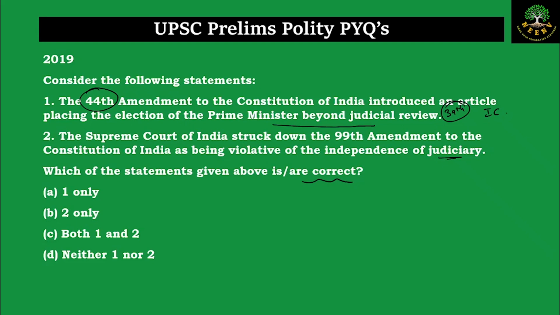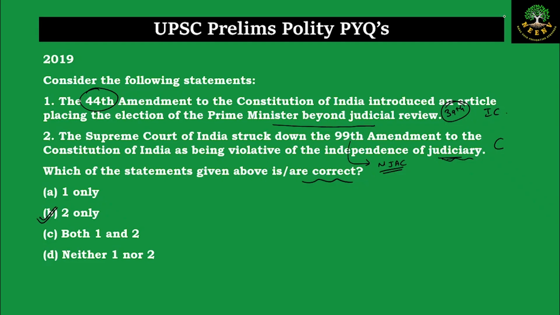Statement 2. The Supreme Court struck down the 99th Amendment Act. The 99th Amendment is related to the NJAC, the National Judicial Appointments Committee, which wanted to replace the collegium system for the appointment of judges. In the 4th judges case, the Supreme Court struck down the NJAC and said that the NJAC violated the independence of judiciary, and it is the collegium that is eligible to appoint the judges of the judiciary. They don't want the executive to interfere in the appointment of the judges. So this statement is correct. Now, which of the following statements are correct? First one is incorrect, 2 is correct, so the answer will be B.